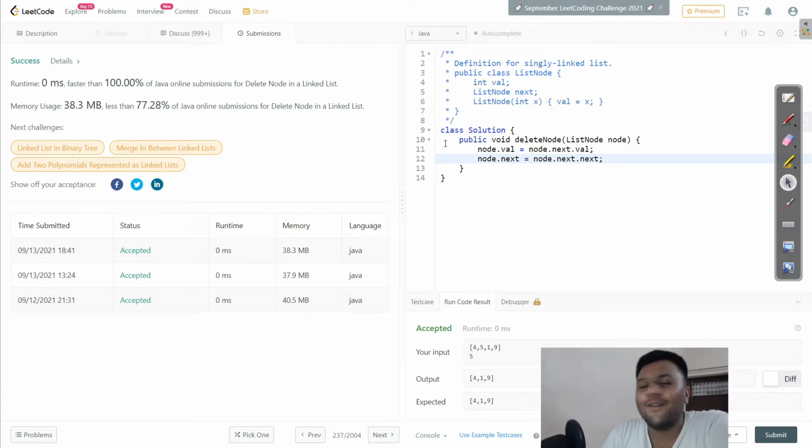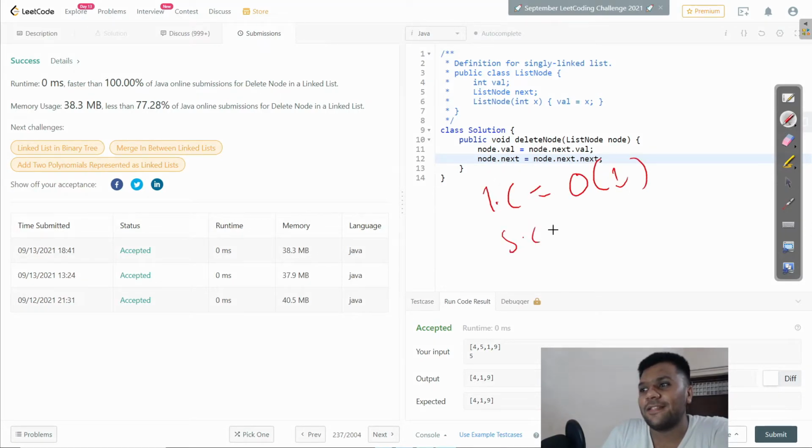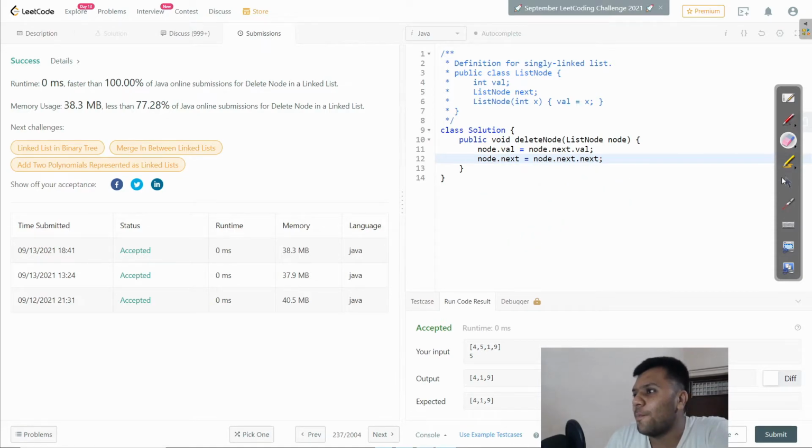Let's talk about complexity. Time complexity is O(1), and space complexity is O(1) as well, because we are not using any extra space, we just simply remove this node. We are not traversing through the number of nodes.